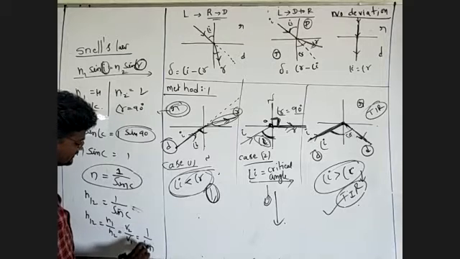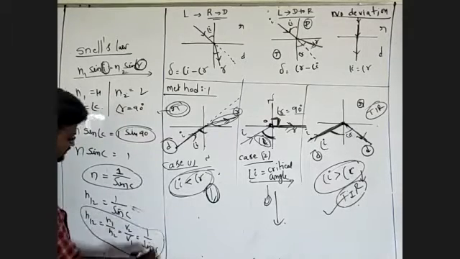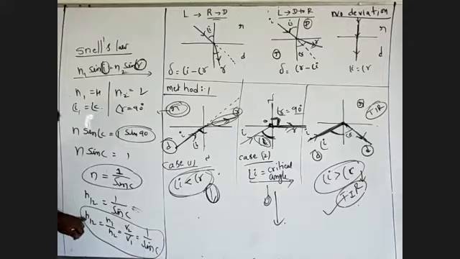So what is the meaning of this? N12 is the refractive index of medium 1 with respect to medium 2, N1 by N2, which is the speed of light in the second medium by the speed of light in the first medium.